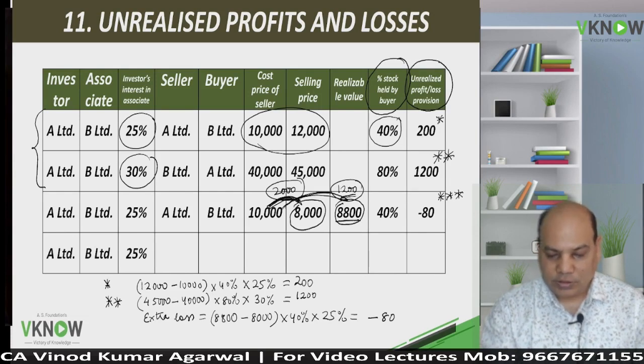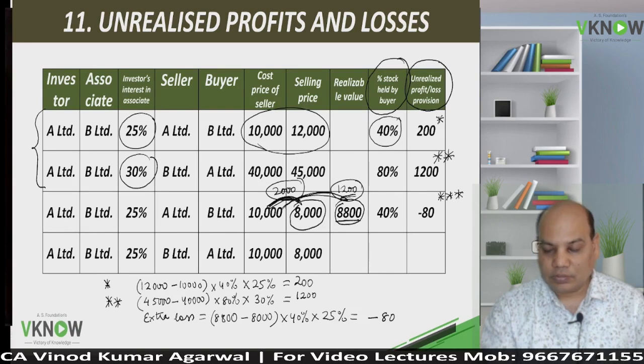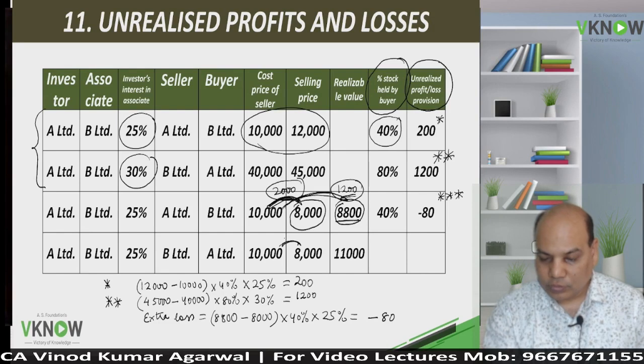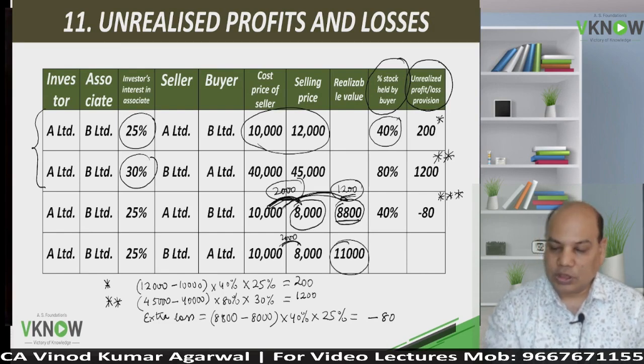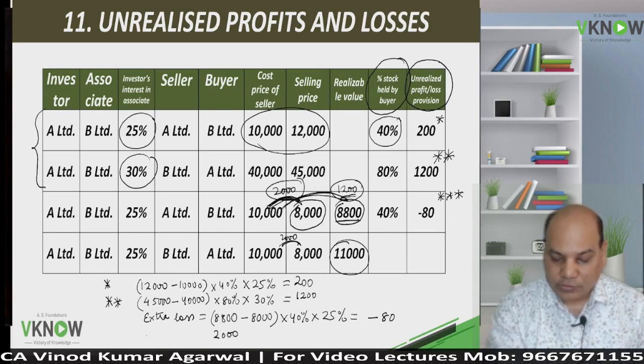And one last case, 10,000, 8,000. The loss is 2,000. Market price is 11,000. So the entire loss is bogus loss.